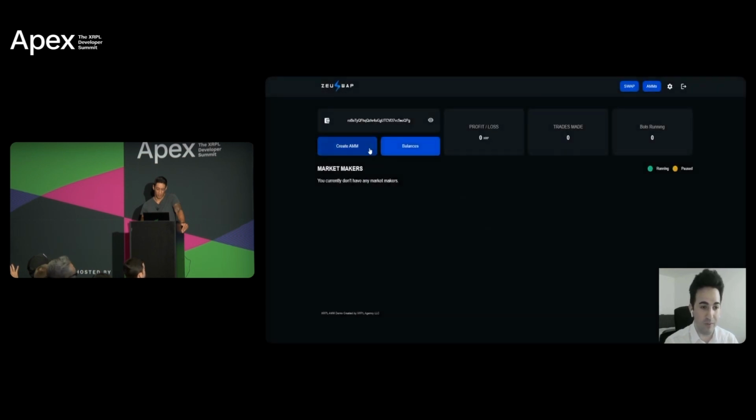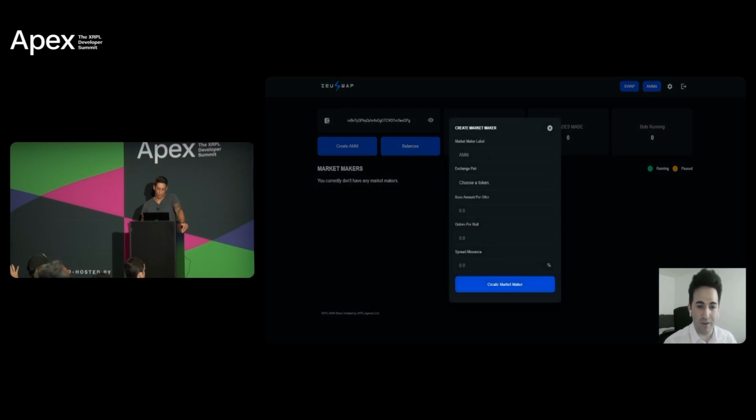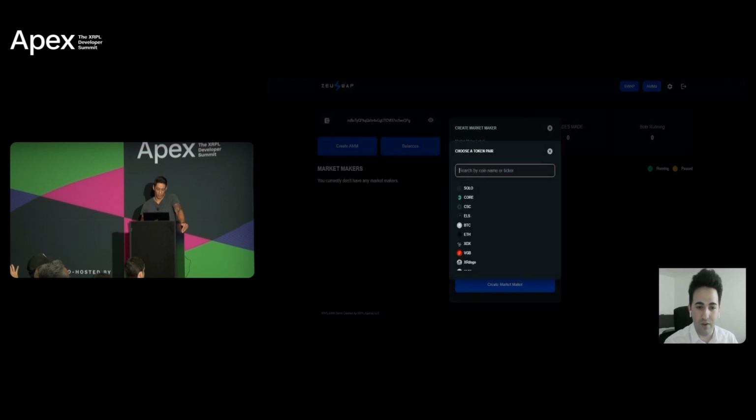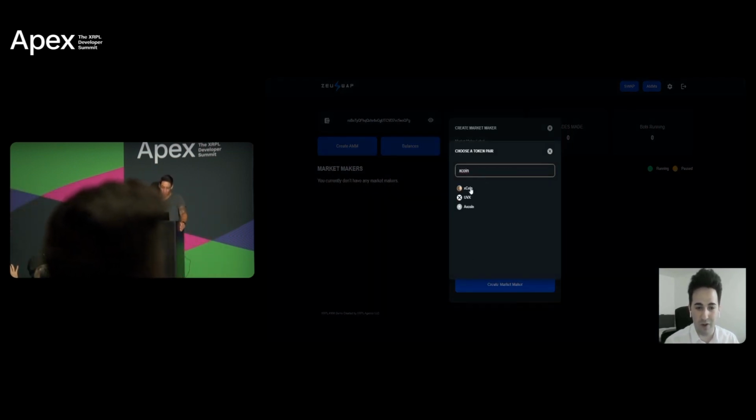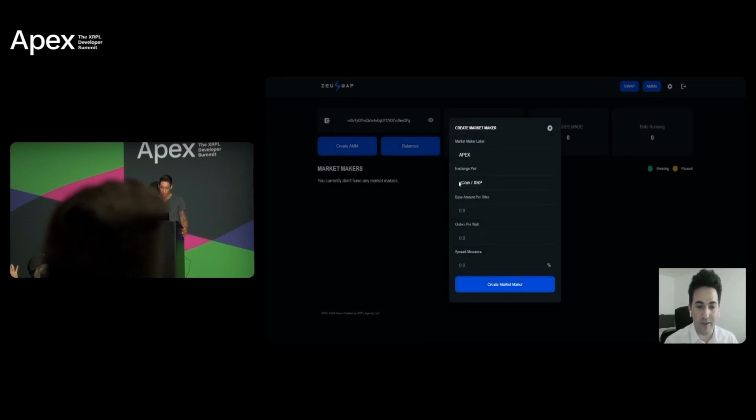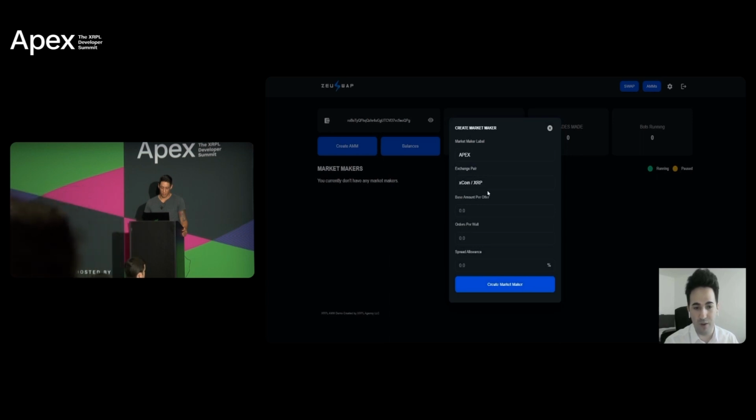I am going to click on create AMM, and now I can define any label. I'm going to call this one Apex. Then I can choose an exchange pair, and in this case, as mentioned before, I want to market make Xcoin. You can see now the exchange pair: Xcoin as the base pair and XRP as the counter pair.